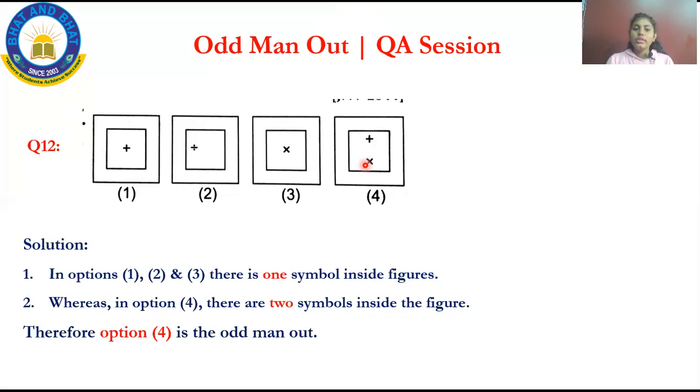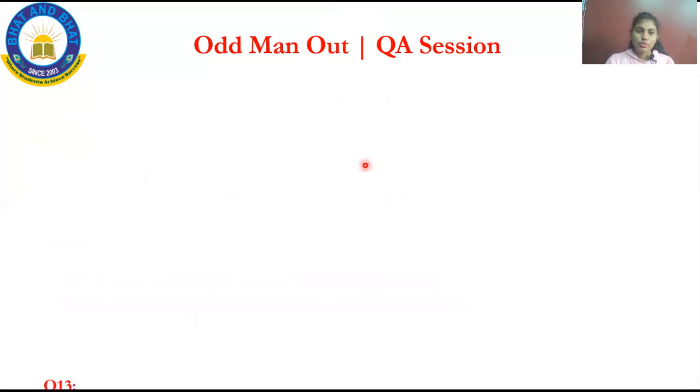See, what is the reason for that? When compared to the first, second and third options, option 4 is having two symbols inside the figure. I hope you all understood this. This is a very easy question. See, my dear kids, if you know the theory part thoroughly, you can easily solve. If you don't know on what basis the question will be arising and how to analyze, then it will be difficult. Try to analyze and then answer. By looking only, all figures have only one, but option 4 has two. So what is the odd one out? Option 4 is the odd one out.